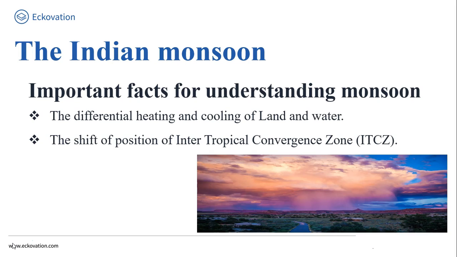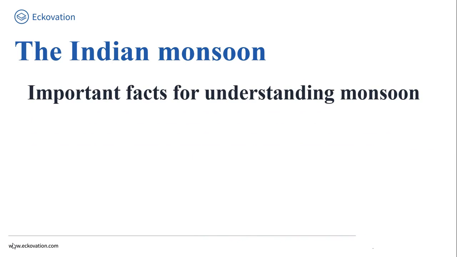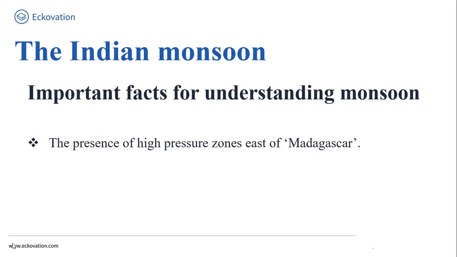Now friends, let's move ahead and continue our discussion with the Indian monsoon, and we are discussing the important facts for understanding monsoon. My dear friend, our third important fact is the presence of high pressure zone to the east of Madagascar, which is approx located at 20 degrees south over the Indian Ocean. My dear friends, here high pressure area का intensity and position Indian monsoon को affect करता है.